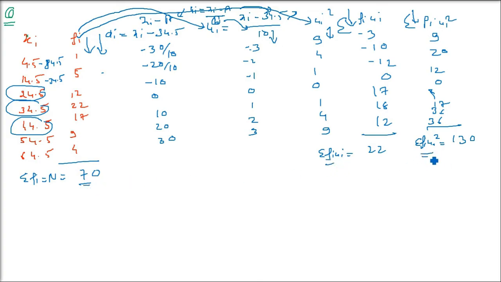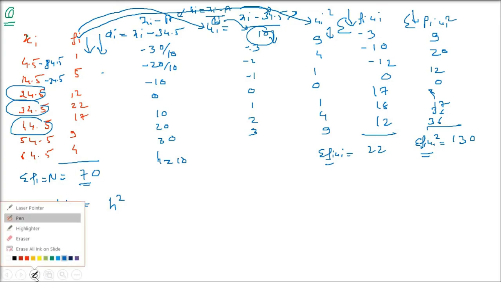So capital N you have, sigma fi ui you have, sigma fi ui whole square you have. H we have taken as 10. This H can vary. Depending upon the problem, this H can be 10, 100, 20, whichever number divides every member of the third column. So now the variance will be, the formula we are taking now,